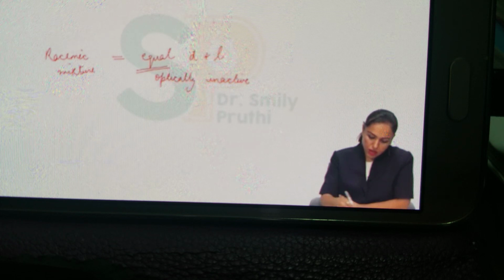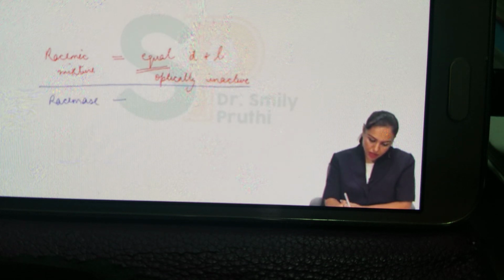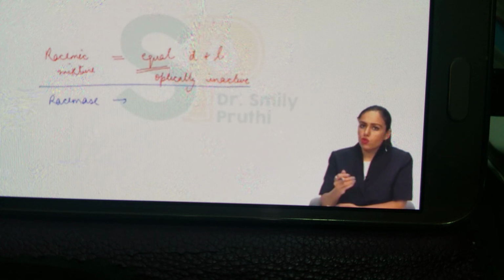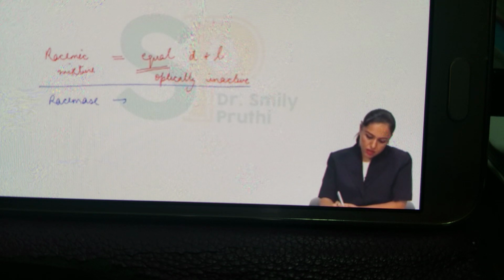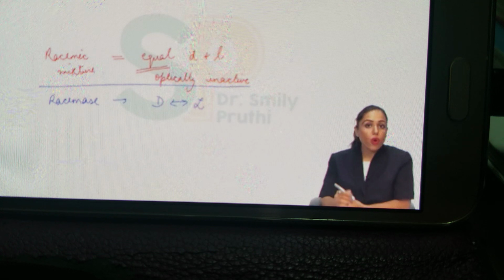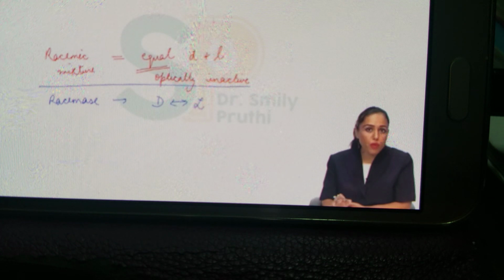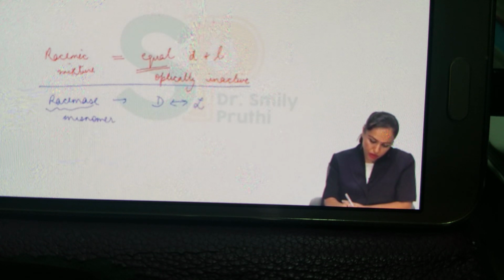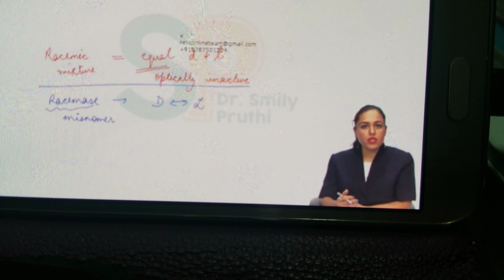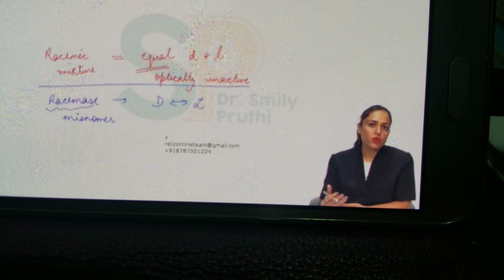Now let's see what is racemase enzyme. Racemase enzyme is that enzyme which interconverts the two isomers. Small d, small l, or capital D, capital L? You tell me. See, racemase enzyme is that enzyme which interconverts capital D, capital L into each other, not small d, small l. The name racemase is a misnomer. Don't go by the name. The name is misguiding you, right? So I repeat, racemic mixture is equal small d, small l, but racemase enzyme is that enzyme which interconverts capital D, capital L into each other.